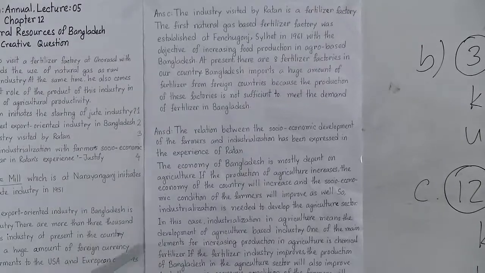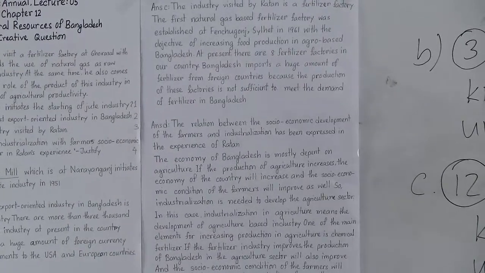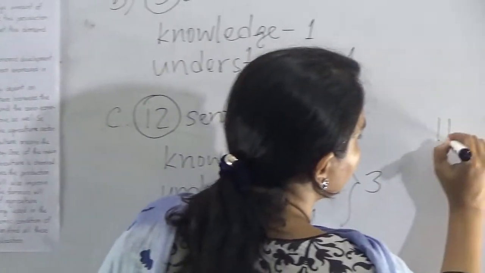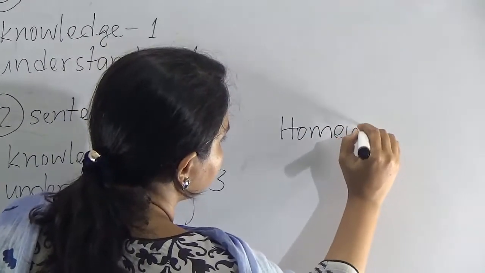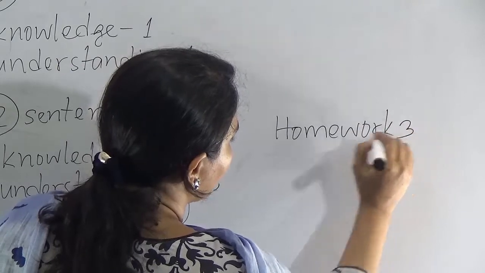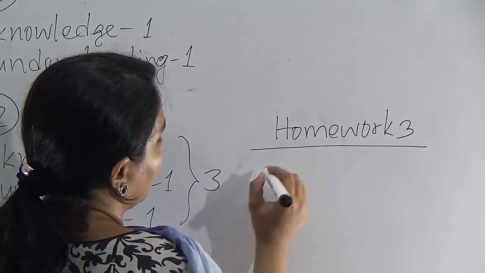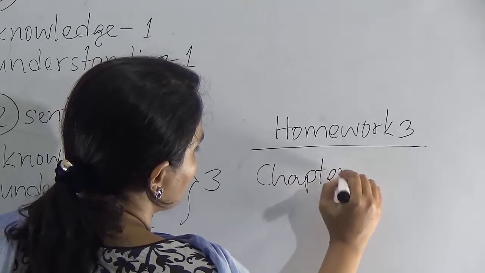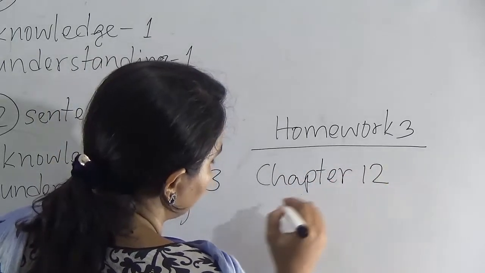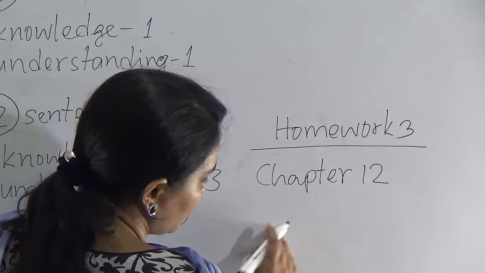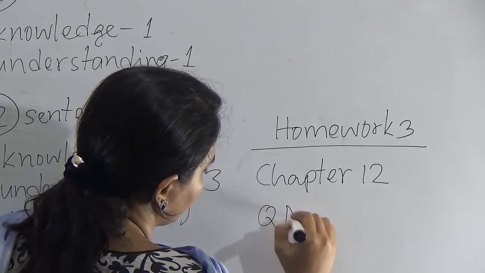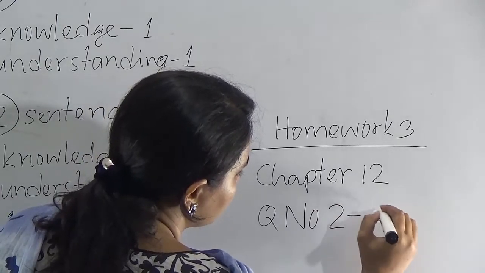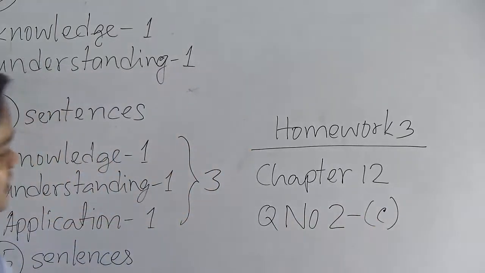So by using this demo, you will do your homework, and there is homework number 3. Homework number 3, and you will do a creative question answer from chapter 12. The creative question number 2, and you will do number C. So this is your homework.